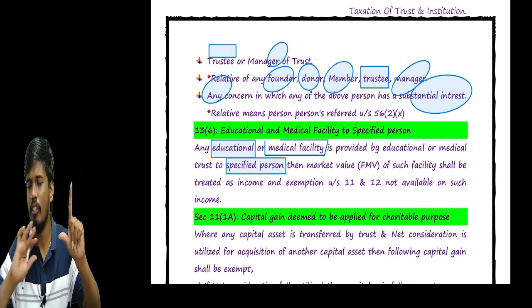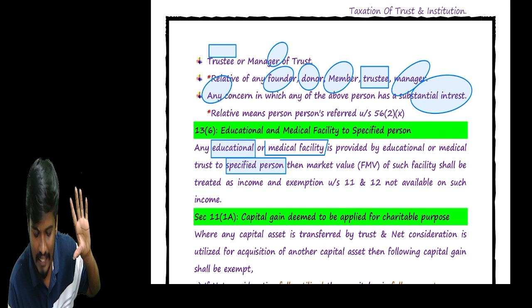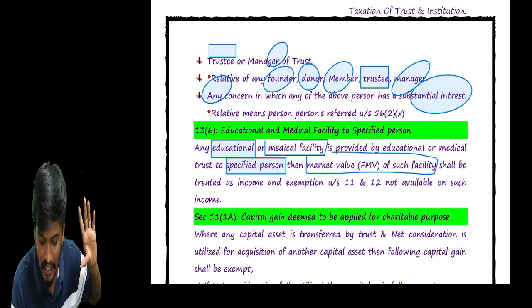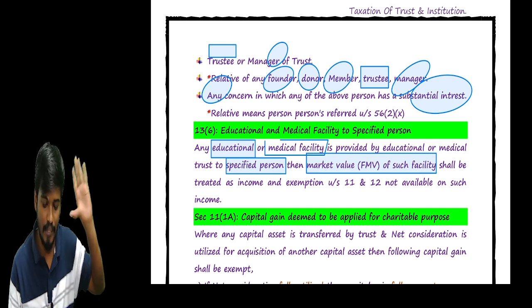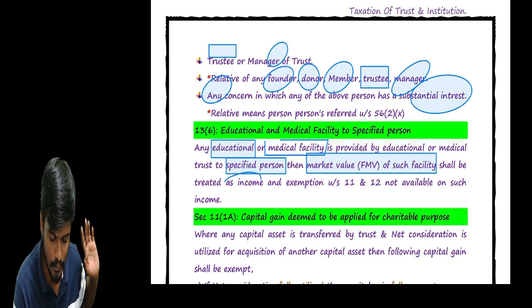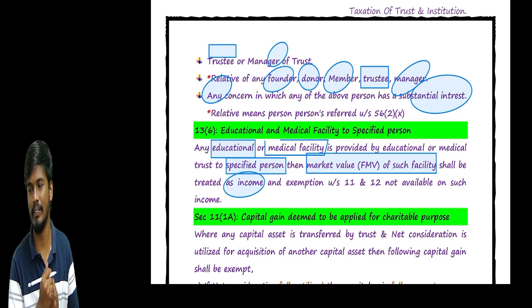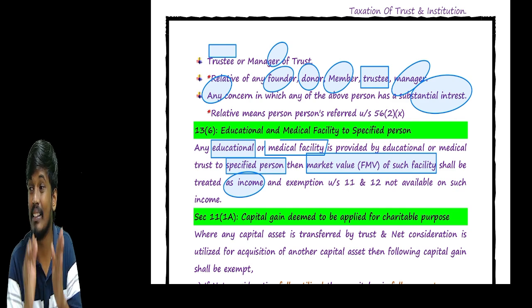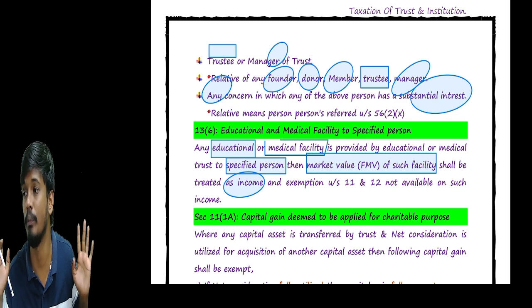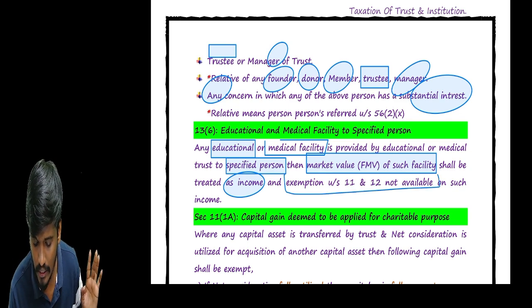Simply, whatever service you provide, take the market value of such service. The market value of such service shall be taxable, shall be treated as income. But no exemption is available on such income.